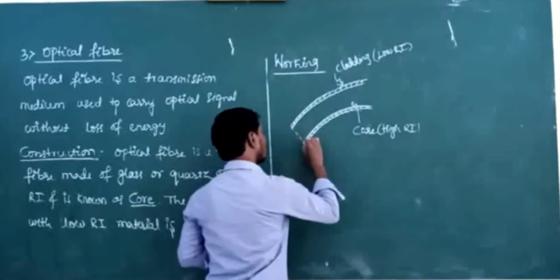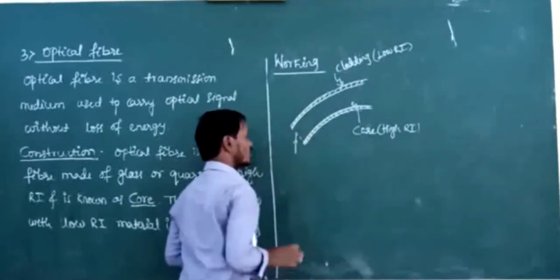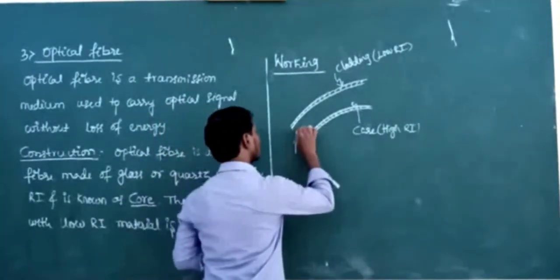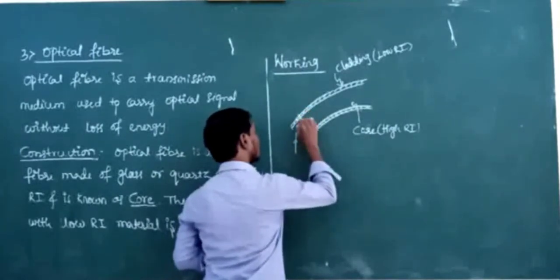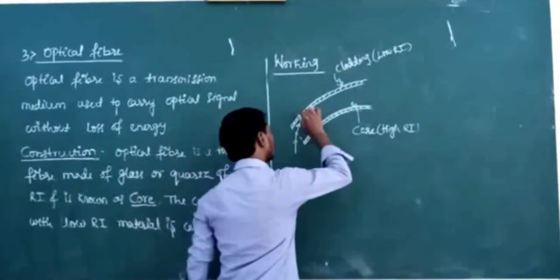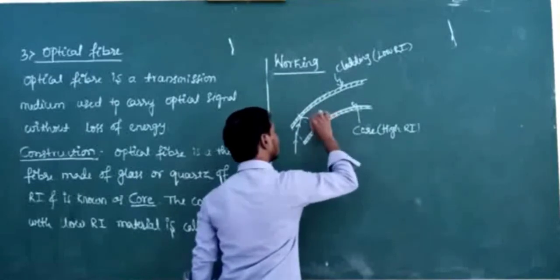The light traveling through one end of the optical fiber is incident at an angle greater than critical angle. Here the angle of incidence is greater than critical angle. The light is totally reflected back into the core. Core is the denser.